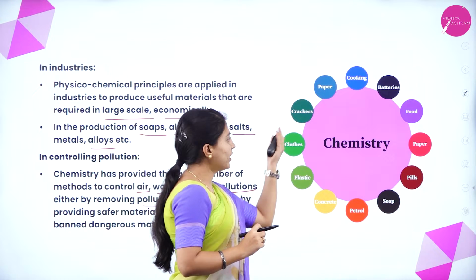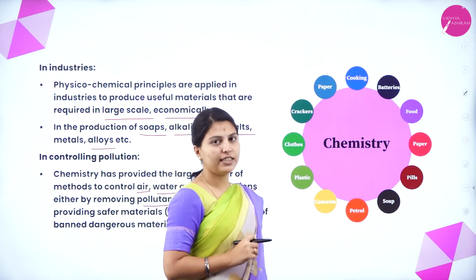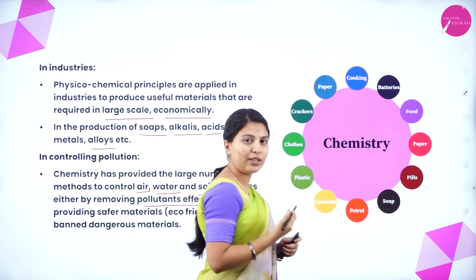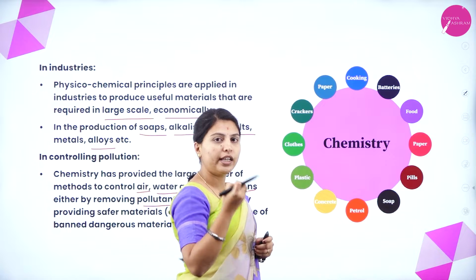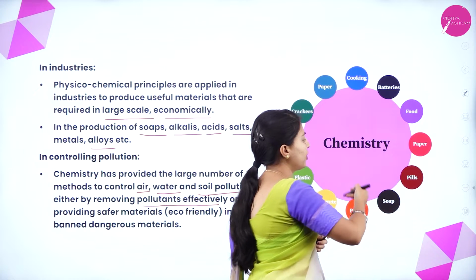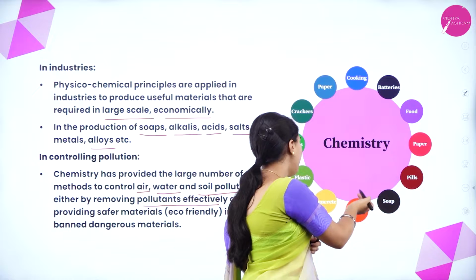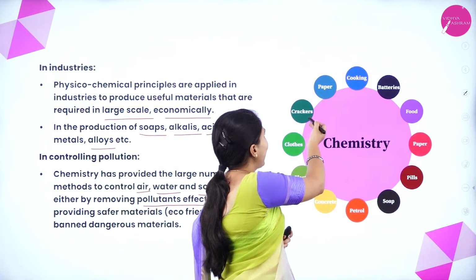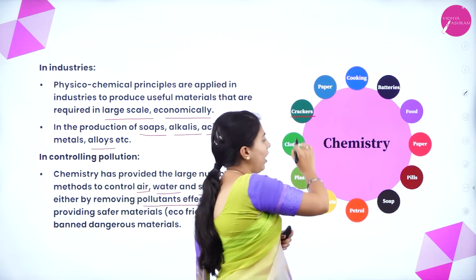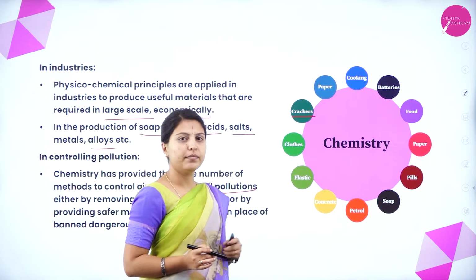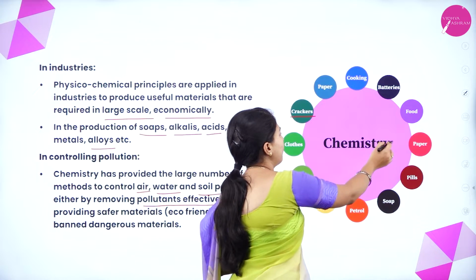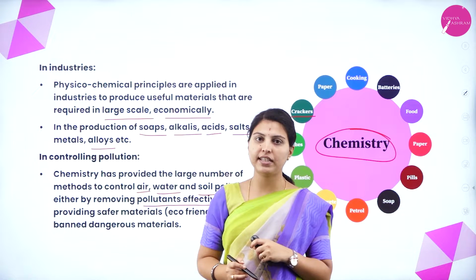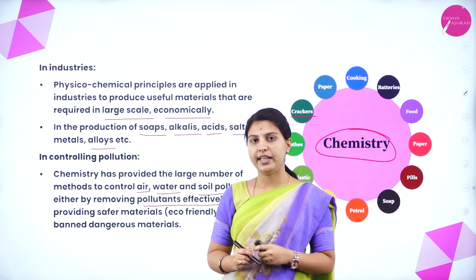And see here, what are the scope or importance of chemistry? You can see in this picture. Whatever we have discussed, see here cooking and also batteries, the lithium battery you have seen, that is also an element. And food, paper industries, pills which are nothing but medicine, soap, petrol, concrete which is cement, plastic, cloths, crackers, papers, but it will create some pollution. Everything comes from chemistry. That's why we call chemistry a general science, very important to our daily life.